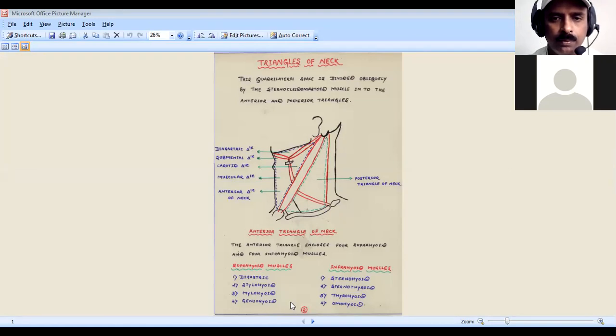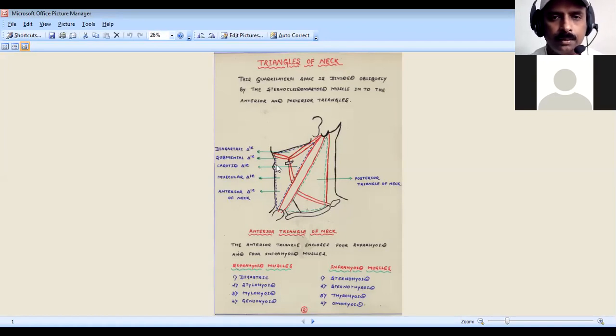The area in front of the sternocleidomastoid muscle is called the anterior triangle of neck, and this is called the posterior triangle of neck. The anterior triangle of neck is the triangular muscular space situated in front of the sternocleidomastoid. The triangular muscular space behind the sternocleidomastoid muscle is called the posterior triangle. I have dealt with all this properly in the online lecture, so you can recollect it.